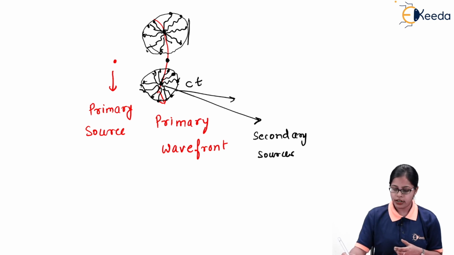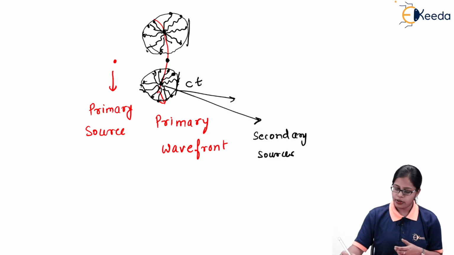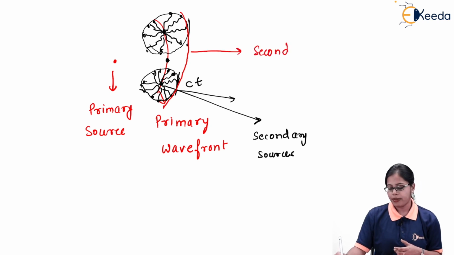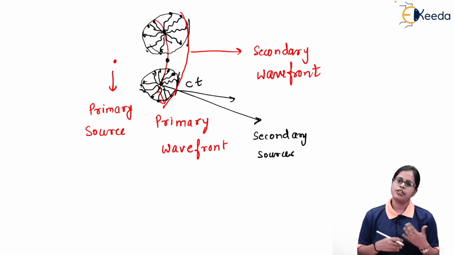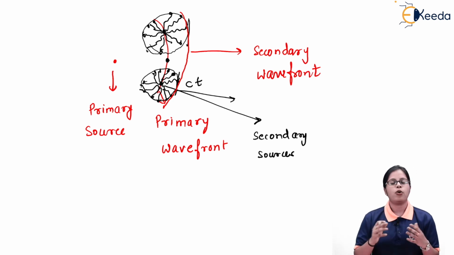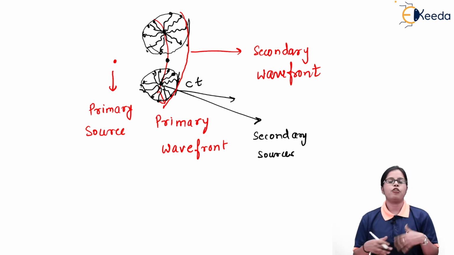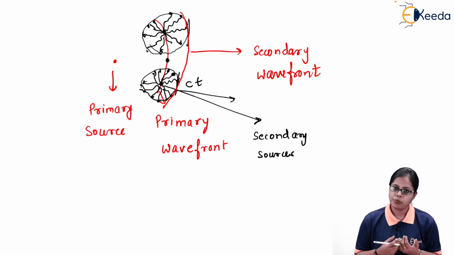Now if I take tangents to these and join them together, we get a new wavefront, indicated as the secondary wavefront because it is obtained from secondary sources. So in this manner, whether I consider a primary source of light or secondary sources of light, we can draw the wavefront using the Huygens principle.